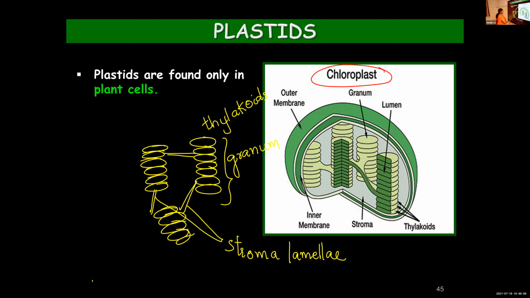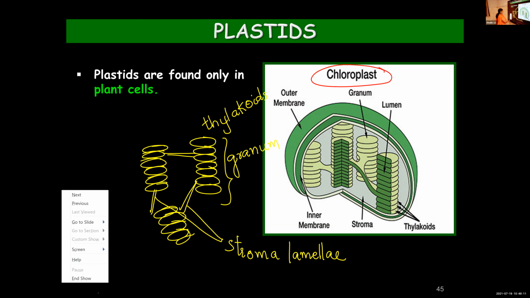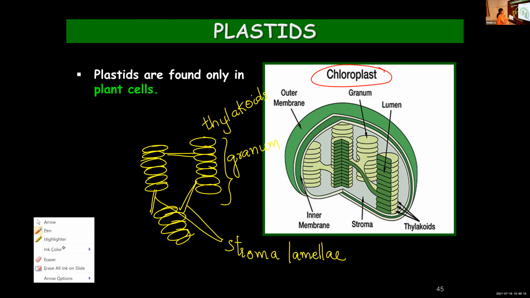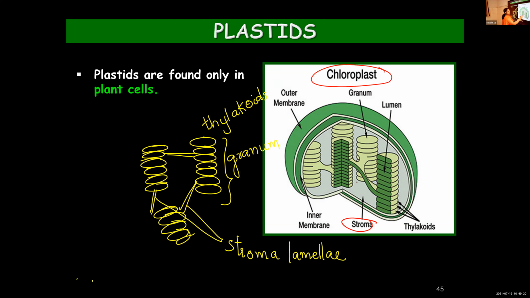Then within the chloroplast or within these plastids, some fluid material is present, and you call it stroma. See here it is marked, stroma. So there is a fluid material that fills the structure. You call it stroma. So I'll repeat once again.